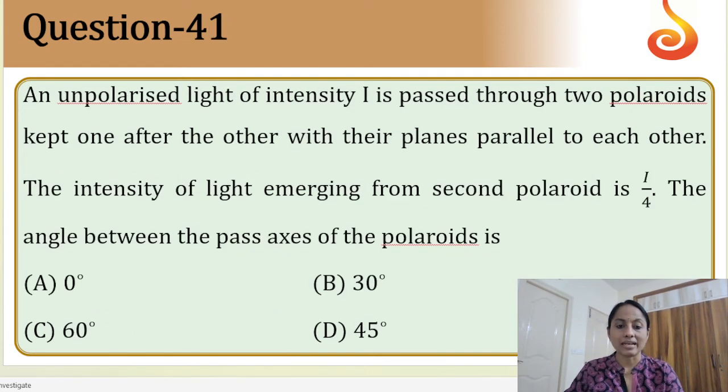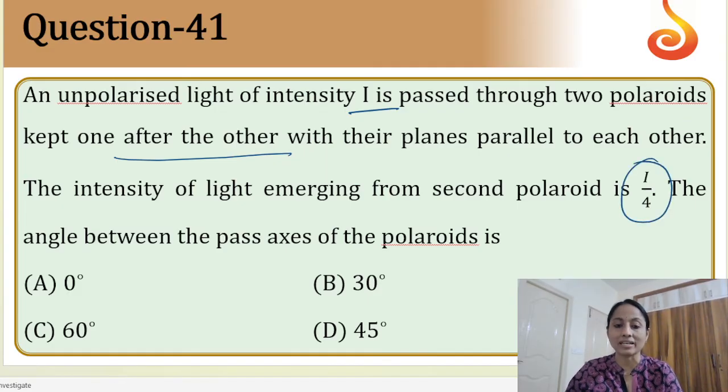Next. An unpolarized light of intensity I is passed through 2 polaroids kept one after the other. When 2 polaroids are kept one after the other, one acts as the polarizer, the other acts as the analyzer, right? So, the intensity of light emerging from the second polaroid is given as I by 4.